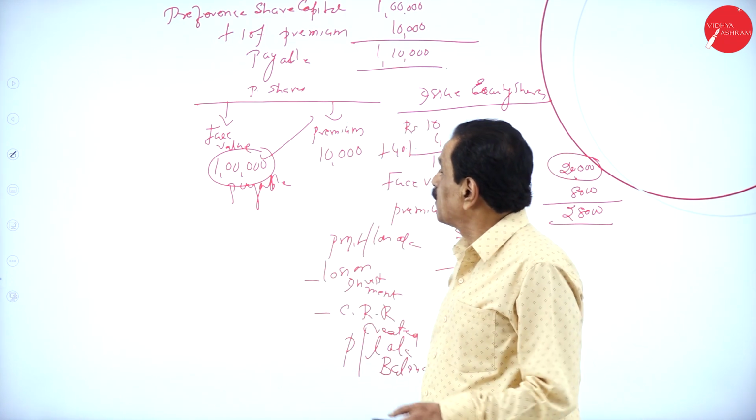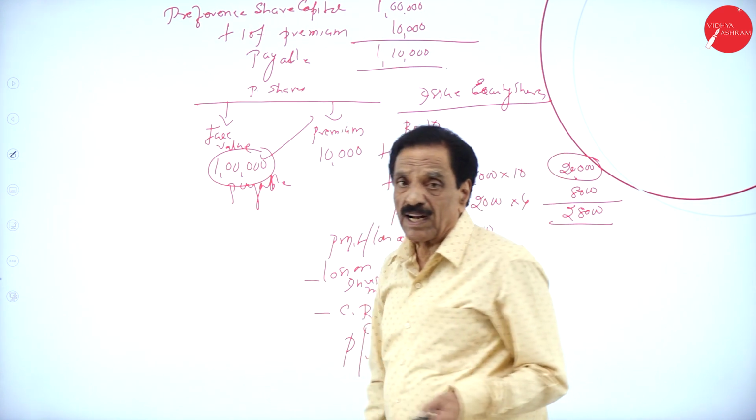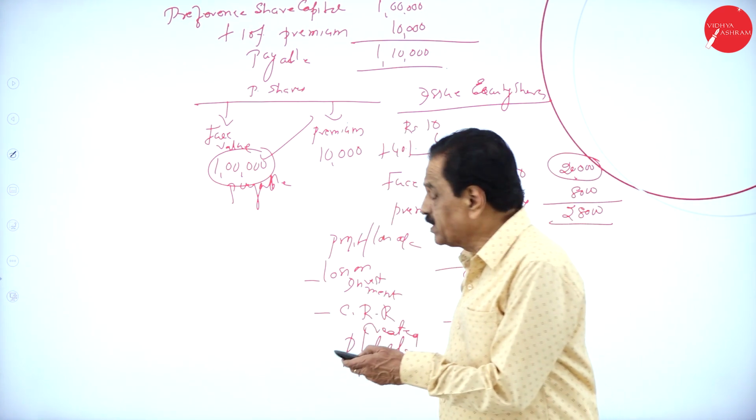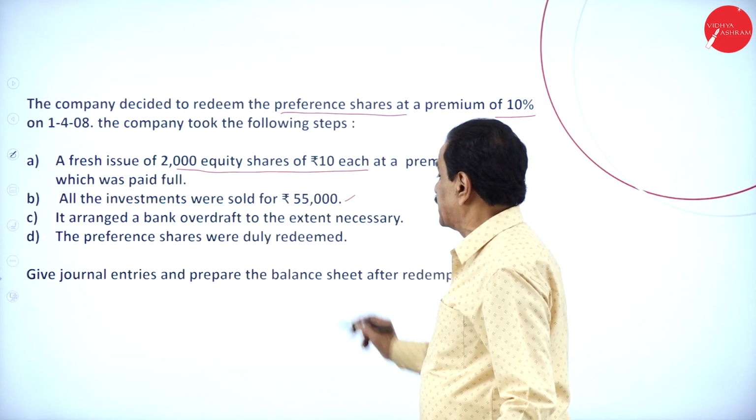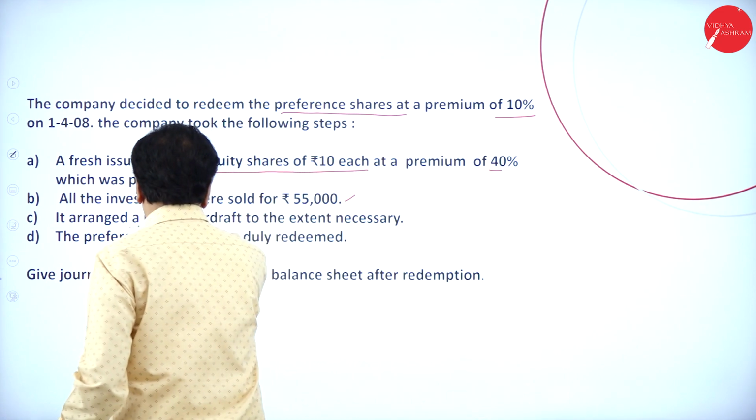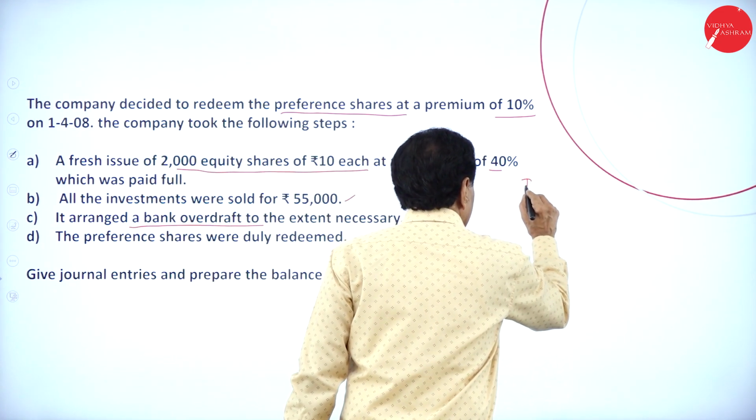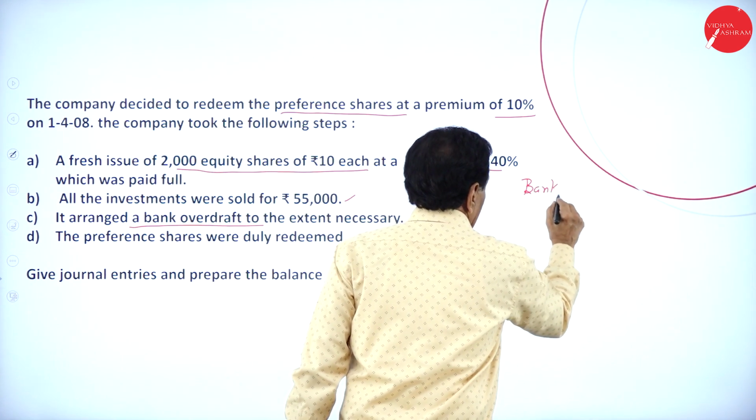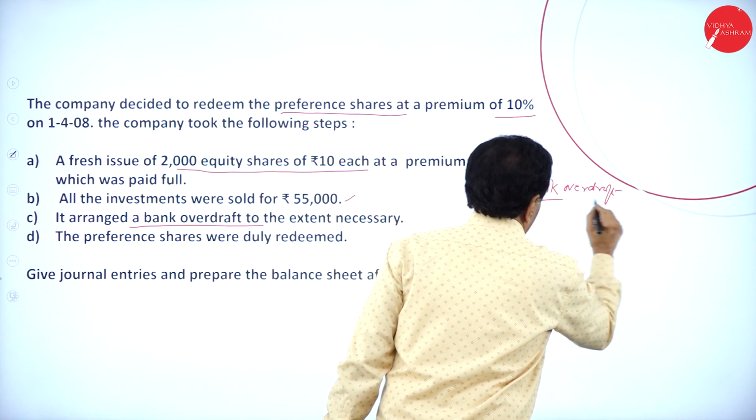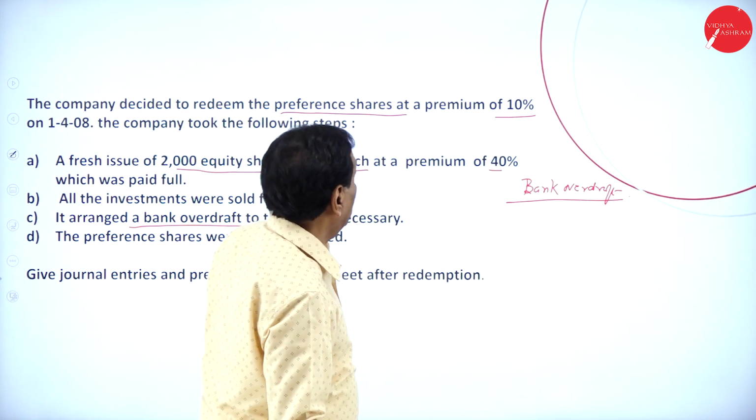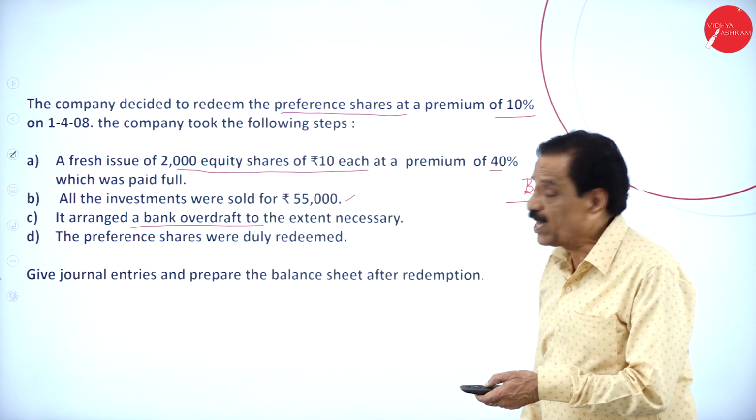Then the problem says that if necessary, you have to arrange a bank overdraft to the extent necessary. So the bank overdraft is what you are going to calculate now.